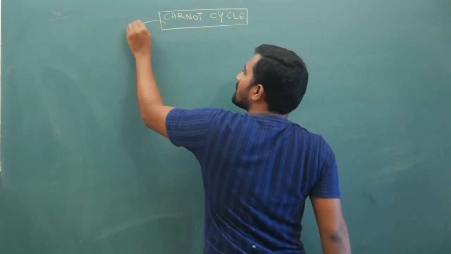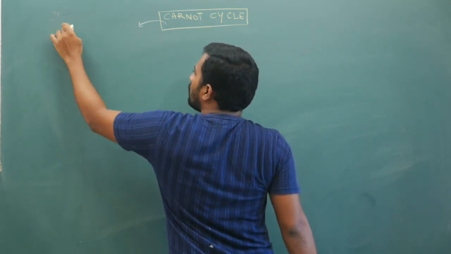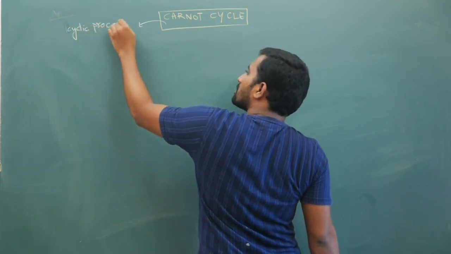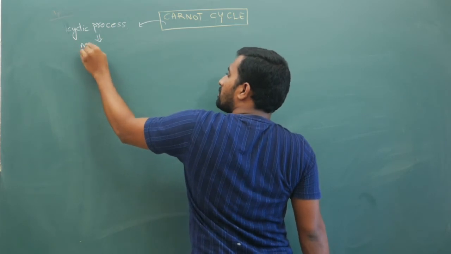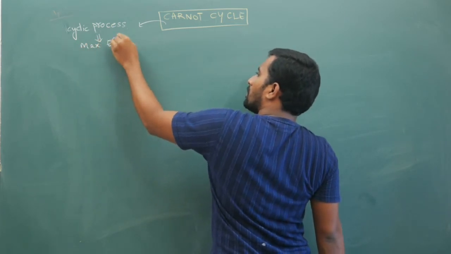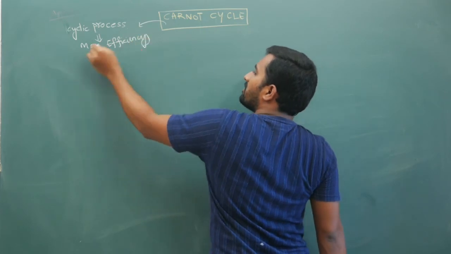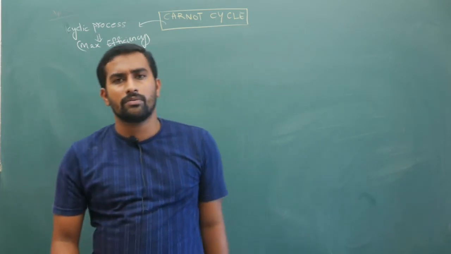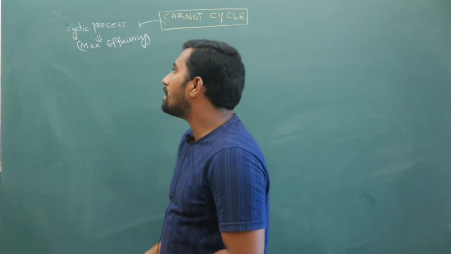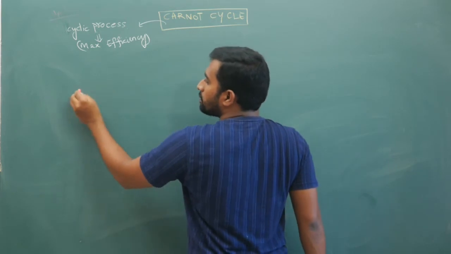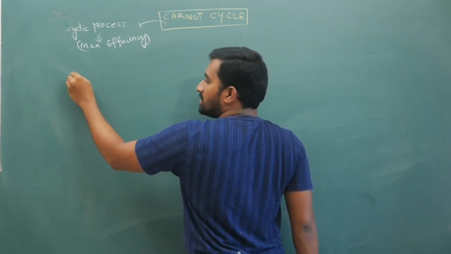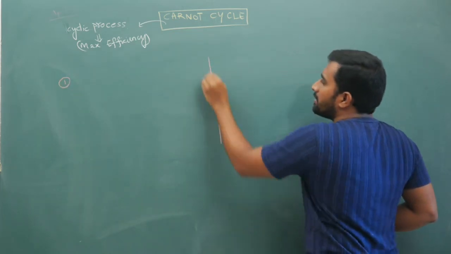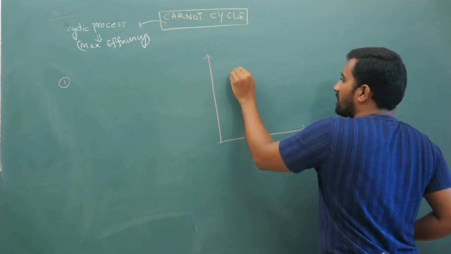If you follow the Carnot cycle, it is a cyclic process. In this cyclic process, we are going to get maximum efficiency. So what this Carnot cycle is, is what we are supposed to know. The Carnot cycle is a series of processes. I'll just simply draw a graph like this and then explain first.